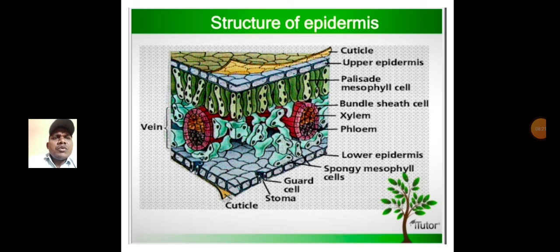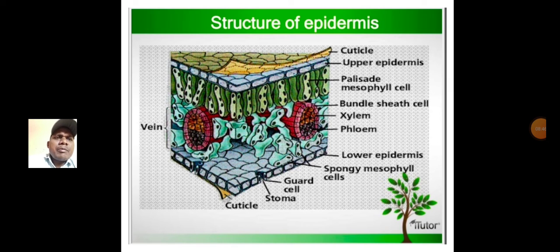First, generally the cuticle layer. The cuticle layer is present on the epidermis, so the epidermis is made up with a cuticle layer. This is called the cutinization process. Next, the upper epidermis, which is generally the outermost layer.